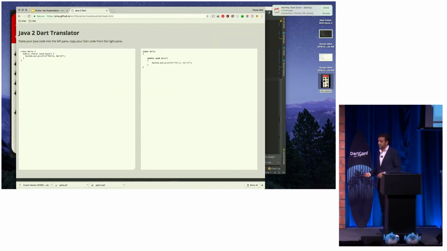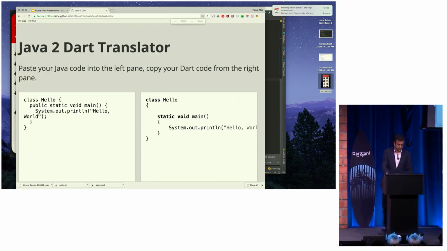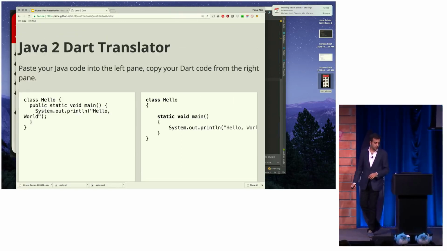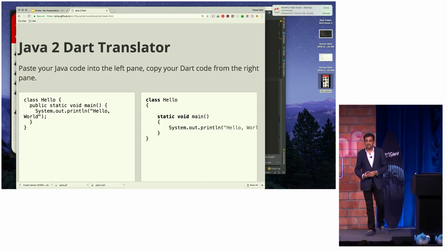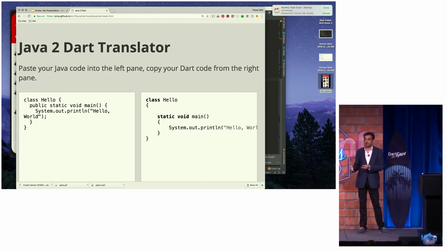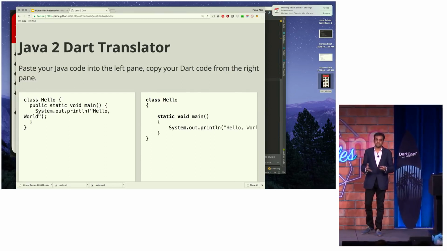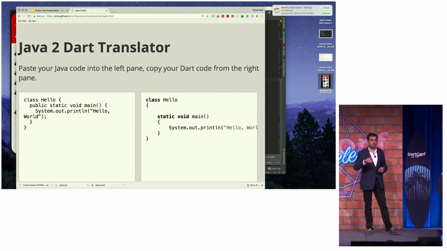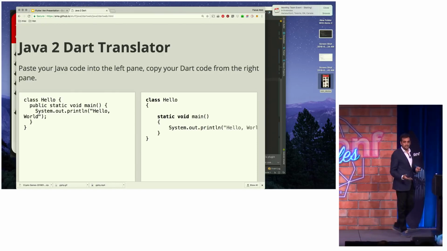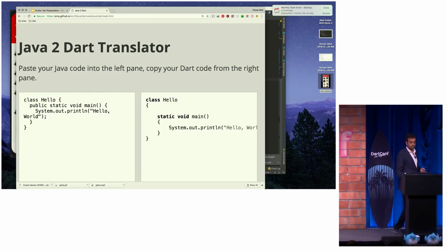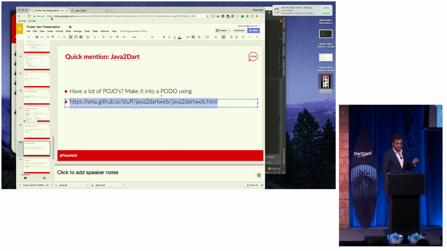And basically, you pass in some Java, and you get some Dart back, right? And this really helped me port over a lot of legacy old Java code to Dart easily, just copying and pasting in. Don't try to pass in actual Android code. It most likely won't work. But it's a quick little tip. It'll be in the slides after.